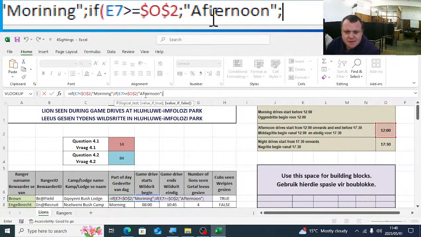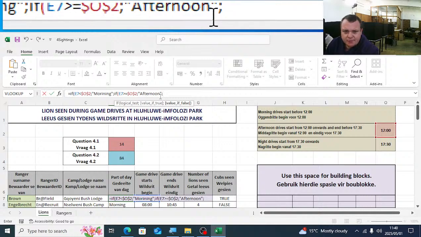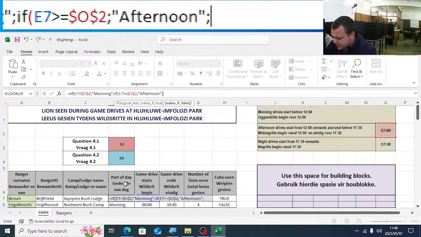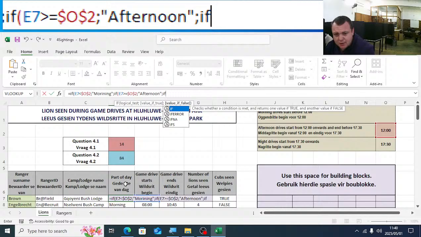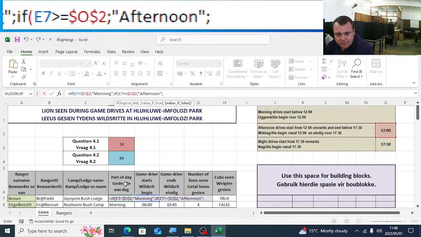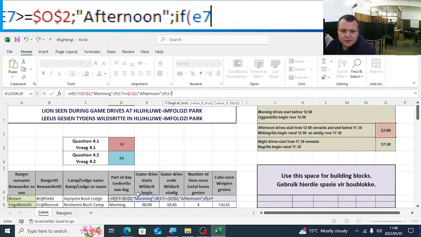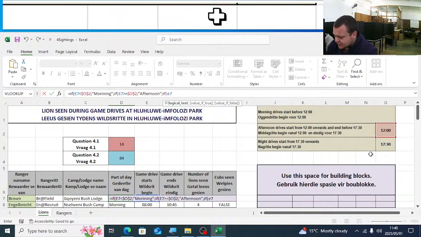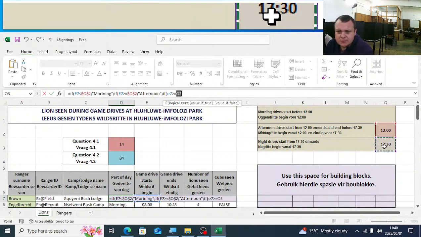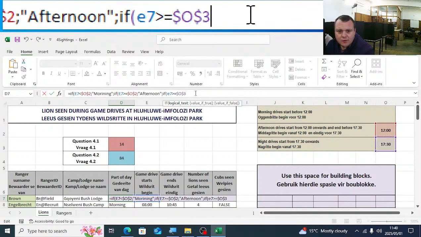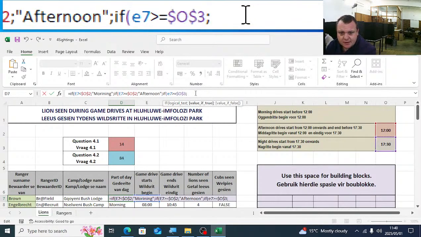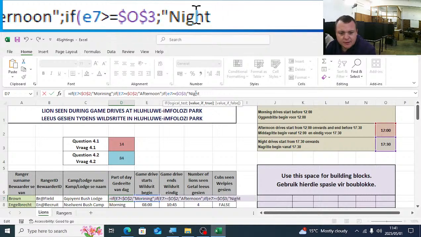Not 100% sure if it will work. Let's just start another IF: E7 is bigger than or equal to 1730, F4, if that is true, it will be a night drive, night.